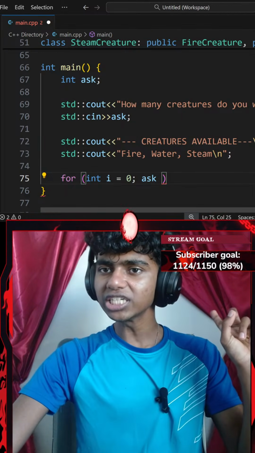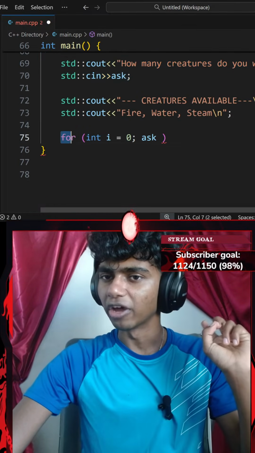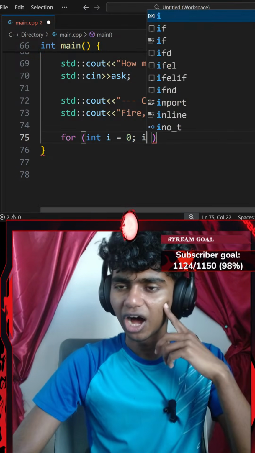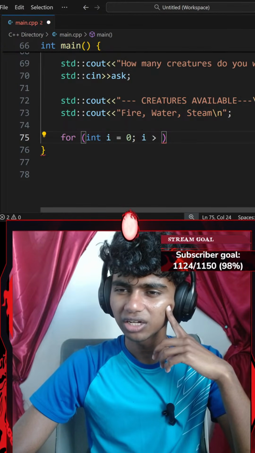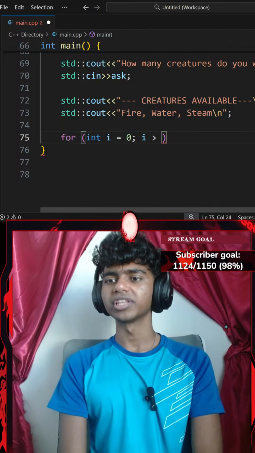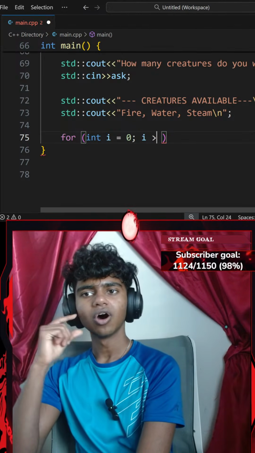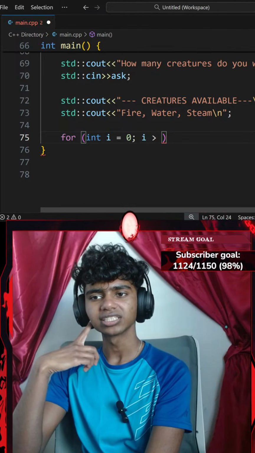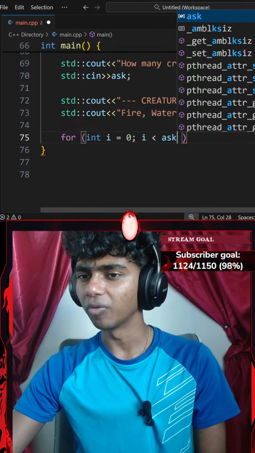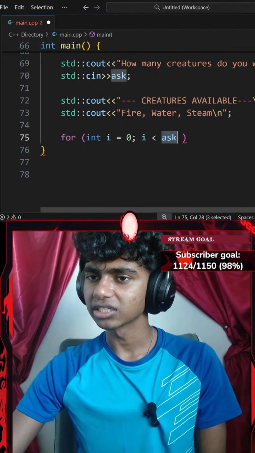Okay, I think first the user enters. I might not need this because we use this for while loops. For my for loop, I go with for every integer of i which equals 0, while my i is greater than, let's see, how many creatures do you want to create? That is ask. Okay, actually less than ask, because i is currently set to 0. While my i is less than my ask, I'm going to do this.